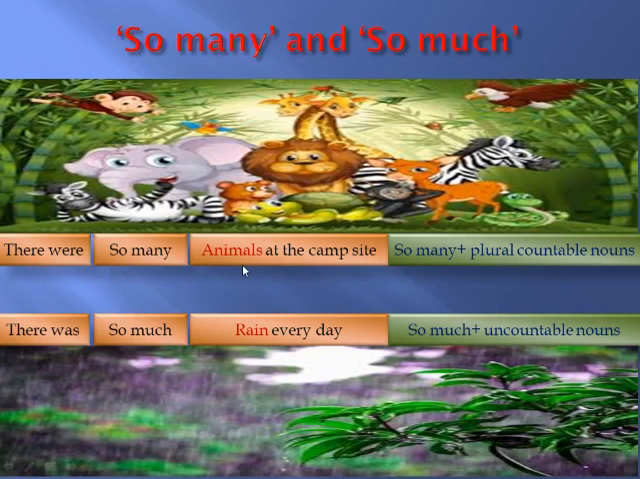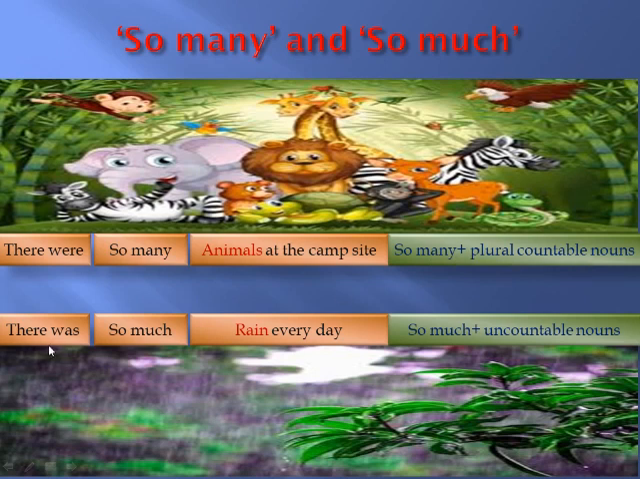Look at these examples. There were so many animals at the campsite. Animals are countable nouns. Animals can be counted, so they are countable. With them we have to use the countable quantifier, that is so many. From this example and the examples given above, we can derive a formula that so many is used with plural countable nouns. As I have written here, so many plus plural countable nouns.